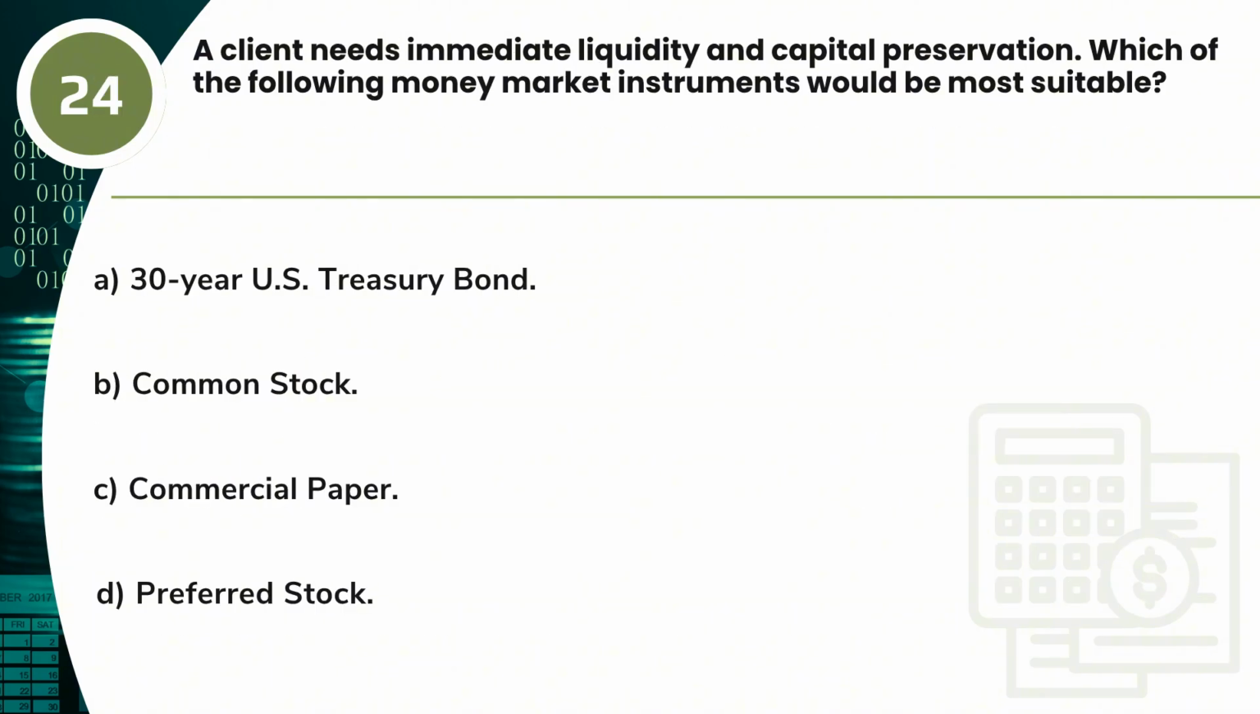Question 24. A client needs immediate liquidity and capital preservation. Which of the following money market instruments would be most suitable? A. 30-year U.S. Treasury bond. B. Common stock. C. Commercial paper. D. Preferred stock.